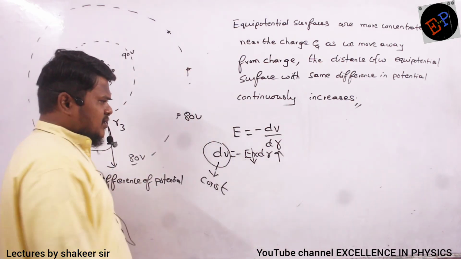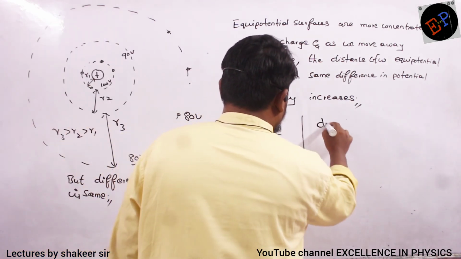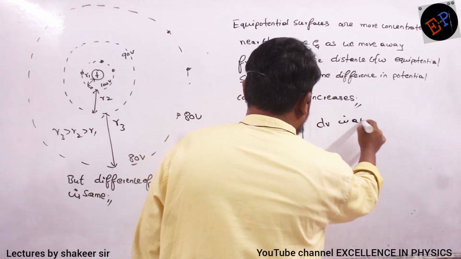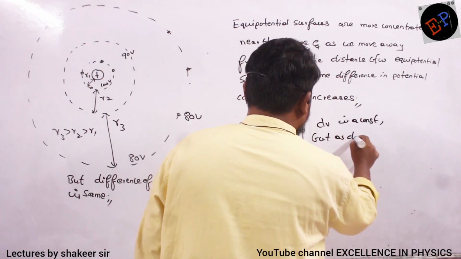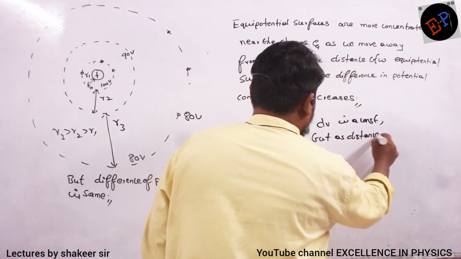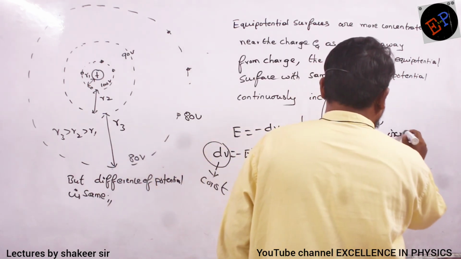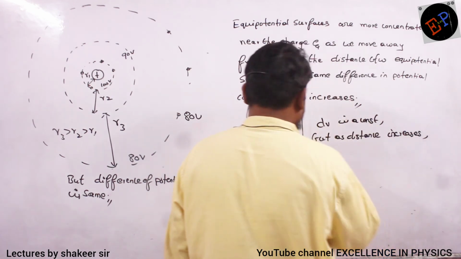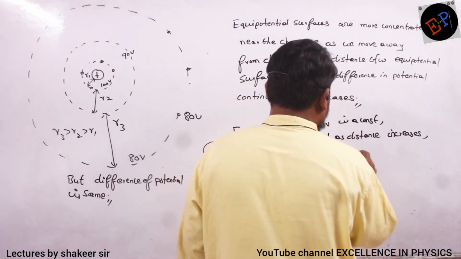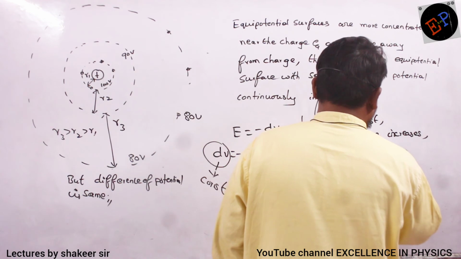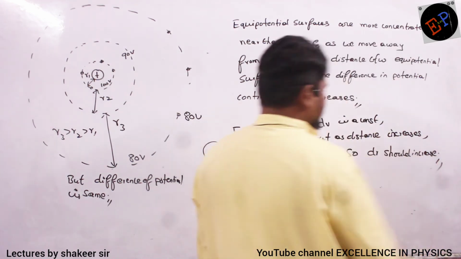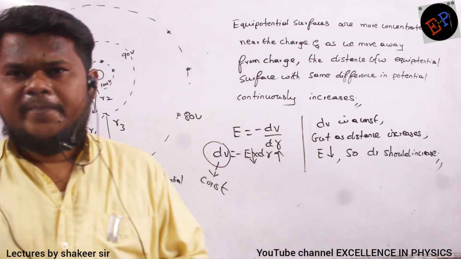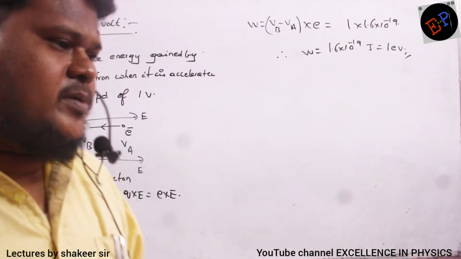So what is the note point here? You have to write: dV is a constant, but as distance increases, E value decreases. So dr should increase. dr should increase. That's it. Okay? Make a note.